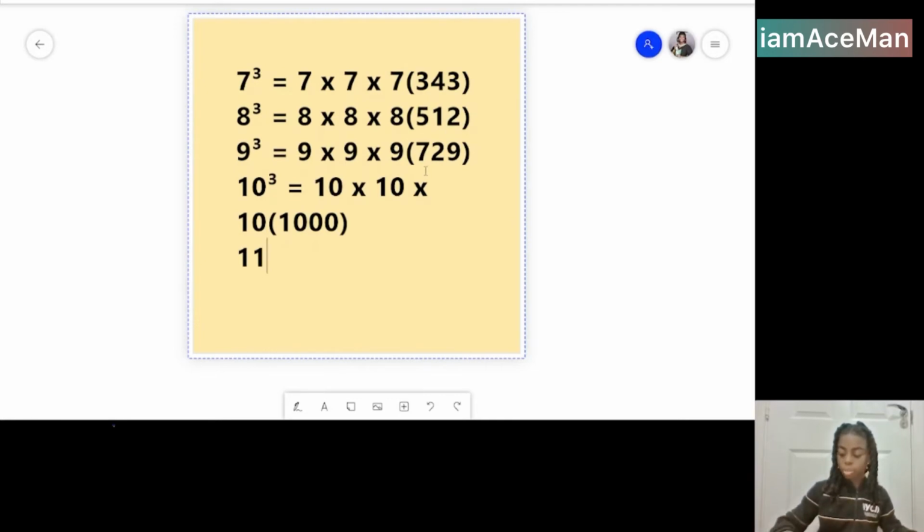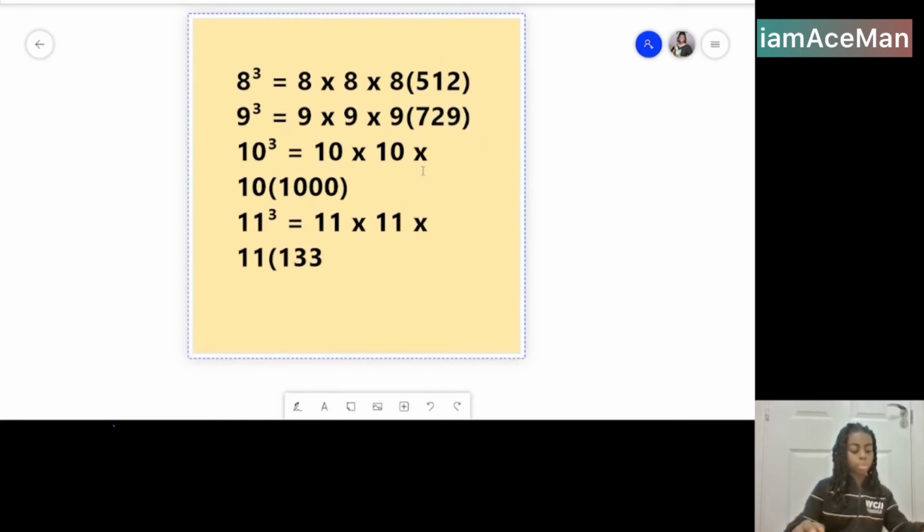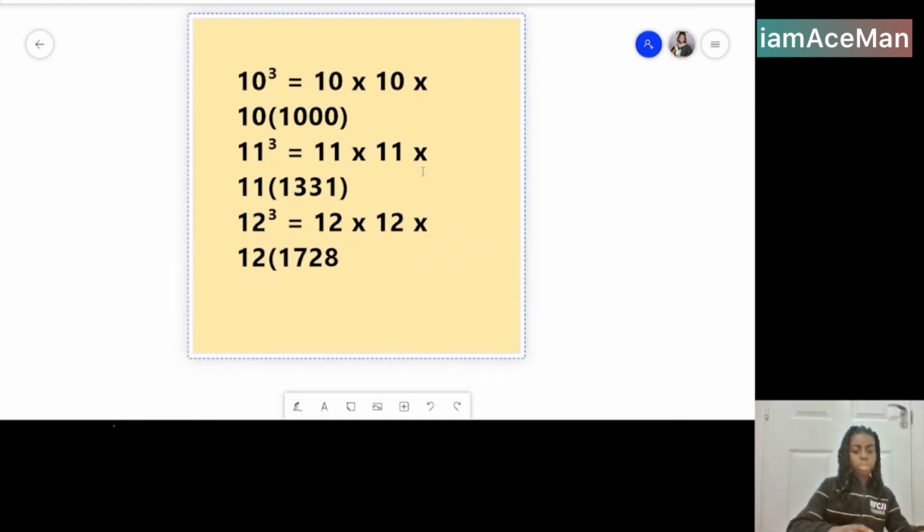So 11 cubed is the same as 11 times 11 times 11, which is the same as 1331. 12 cubed is the same as 12 times 12 times 12, which is the same as 1728.